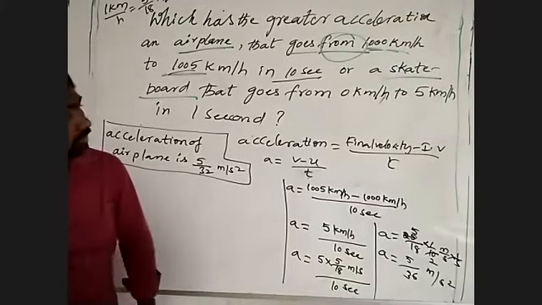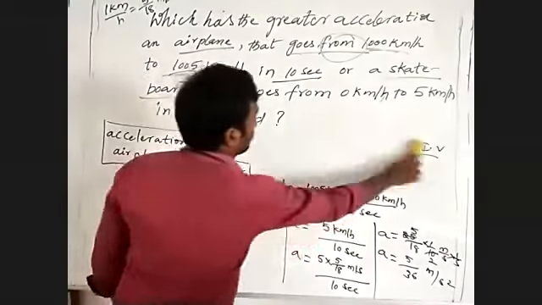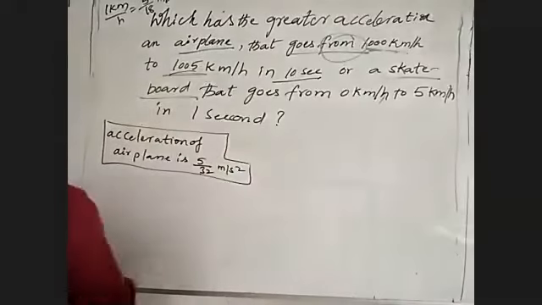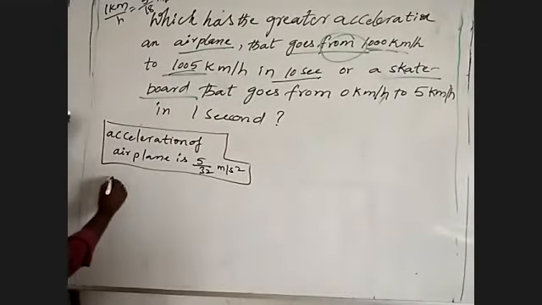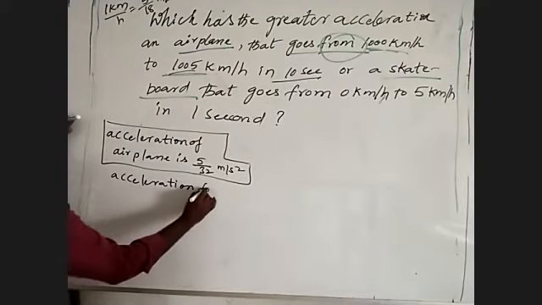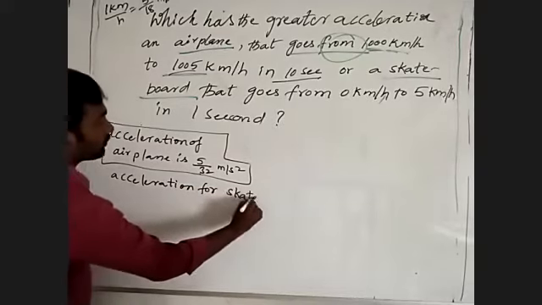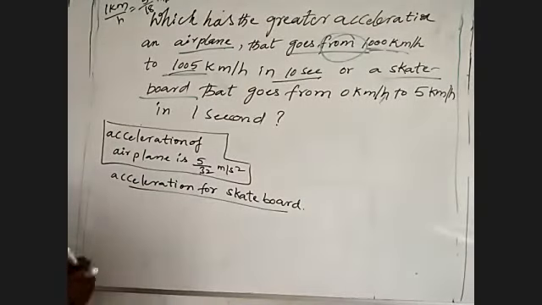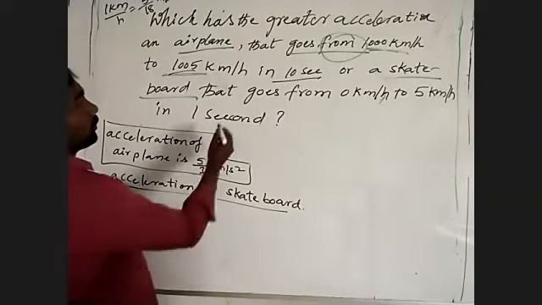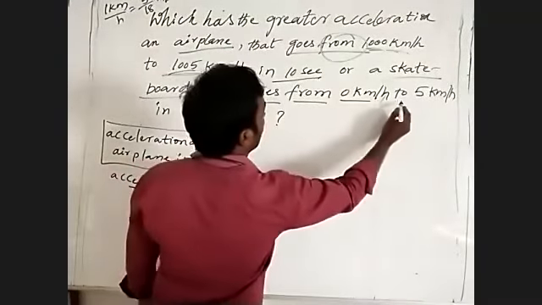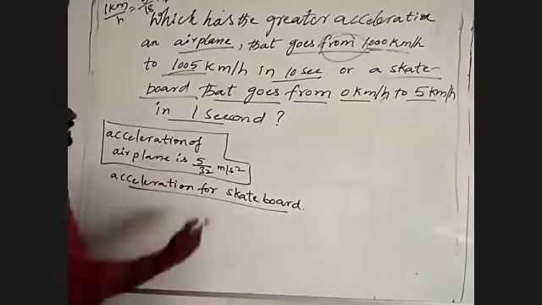Then see there, I'm going to find again for the skateboard. Acceleration for skateboard: it goes from 0 kilometer per hour to 5 kilometer per hour in 1 second.